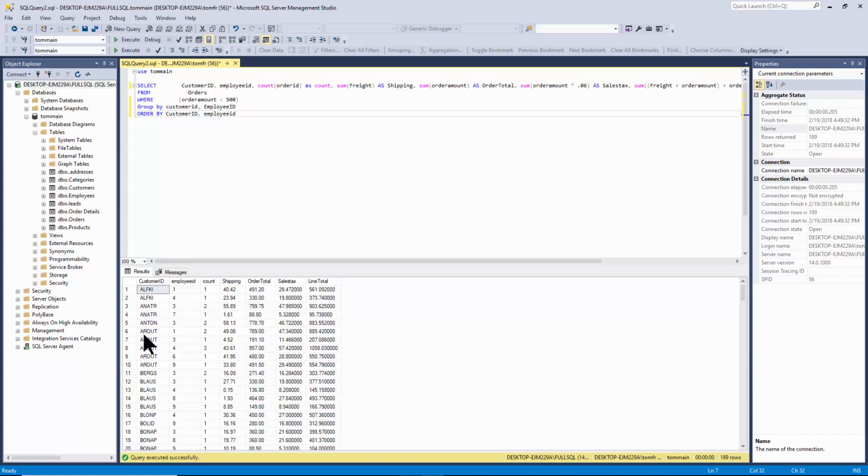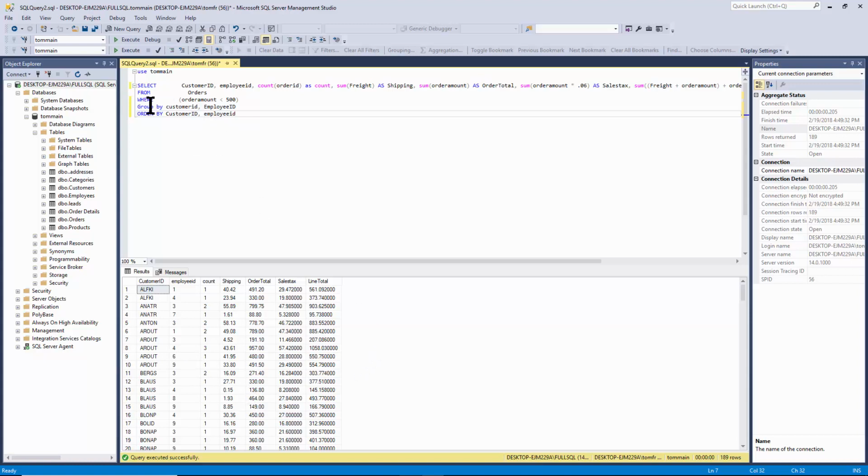Let's see, AROUT. For employee 1, there's 2. For employee 3, there's 1. For employee 4, there's 3. And for 6, there's 1. And for 9, there's 2. So that's a good example.